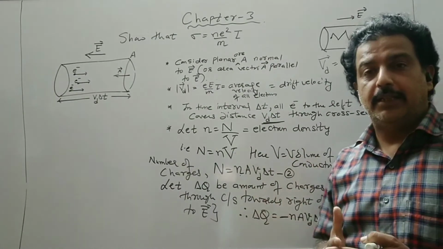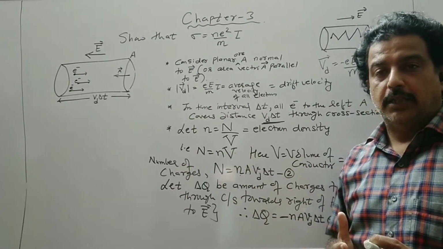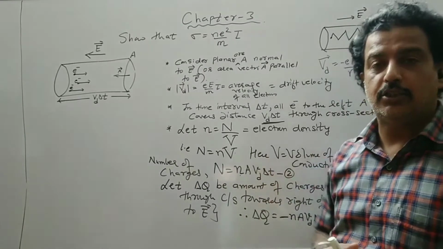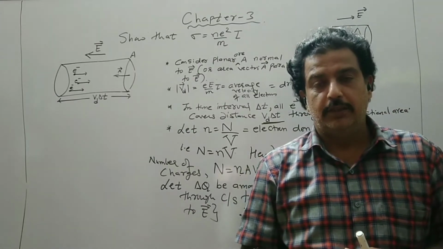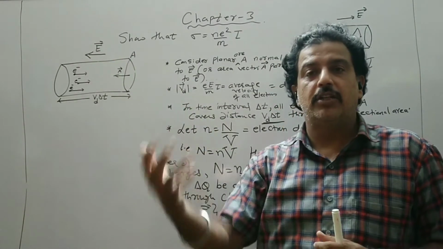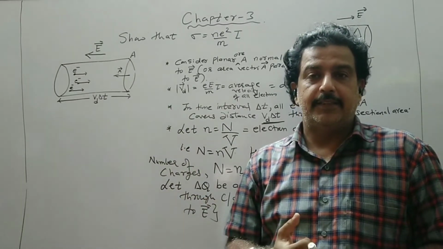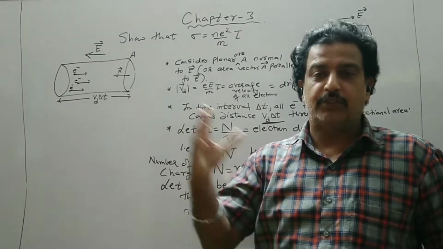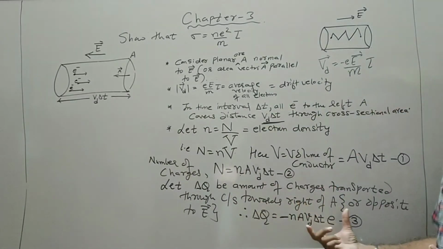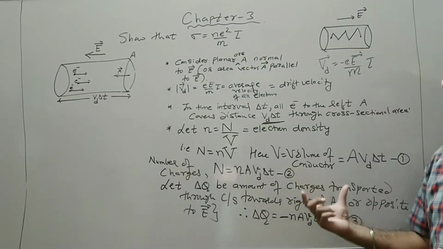We assume that the charge is positive. We know that electric current is due to the motion of electrons, and that will always be against the field. Conventional current is in the direction of the field, that is from high potential to low potential. So if this is the negative sign, it is opposite to the field.